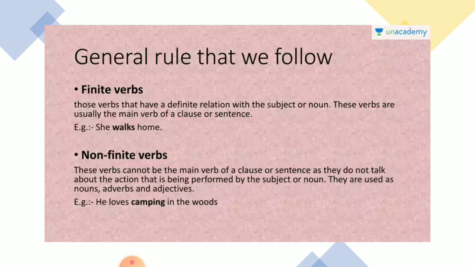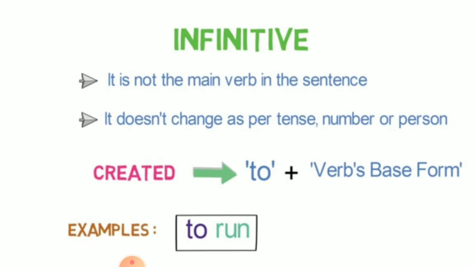Non-finite verbs are the verbs which are not limited by number, person, and time. As we see, these verbs cannot be the main verbs of a clause or a sentence, and they do not talk about the action that is being performed by the subject or noun. They are used as noun, adverb, and adjective. For example, he loves camping in the woods. So, camping is in process, not a verb. Let's study more in detail.